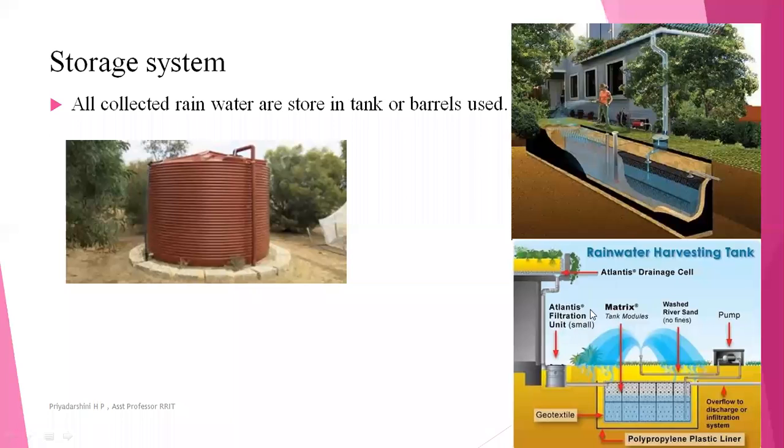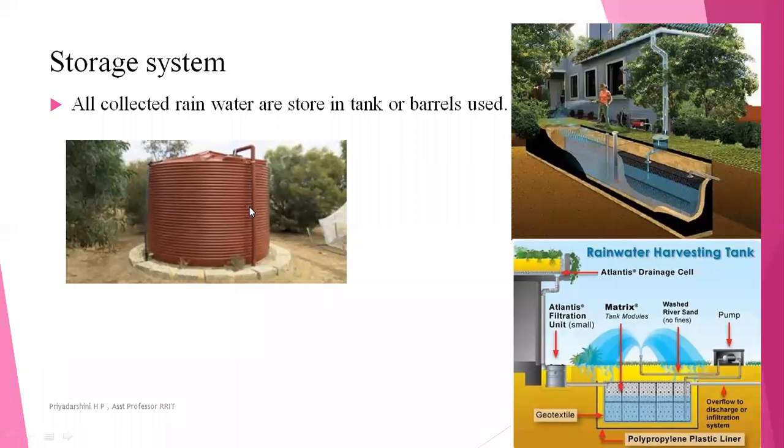You can consider that the filtration unit will also be provided. Again, tanks will also be considered, and the tank is washed with rainwater, and by using a pump, the water is again transmitted to the building.